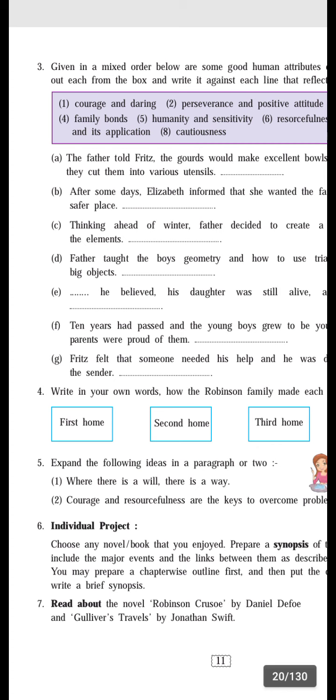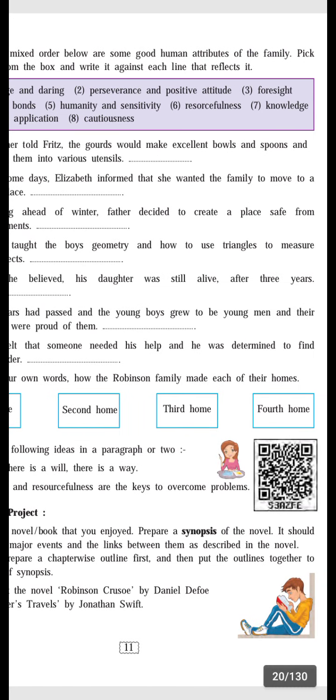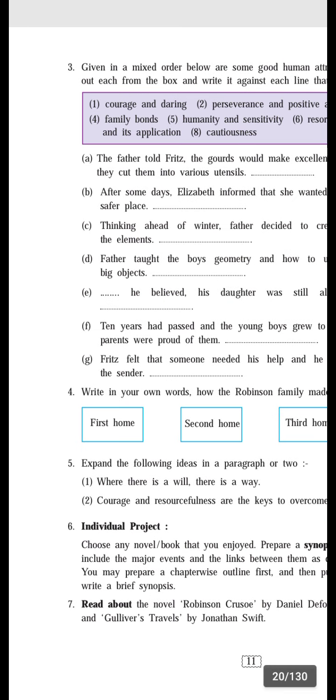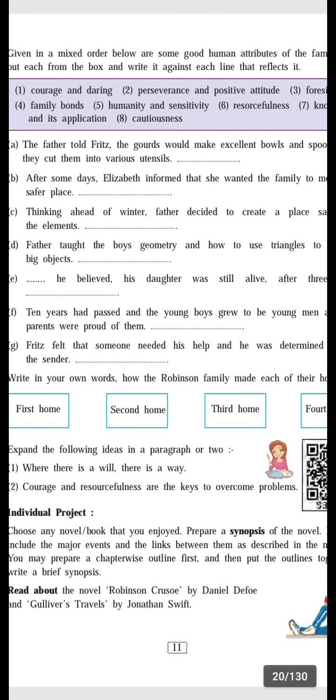Then the next question is: write in your own words how the Robinson family made each of their homes. That means how they made their first home, second home, third home and fourth home. You have to guess it by reading your textbook. No need to write this question in your notebook.